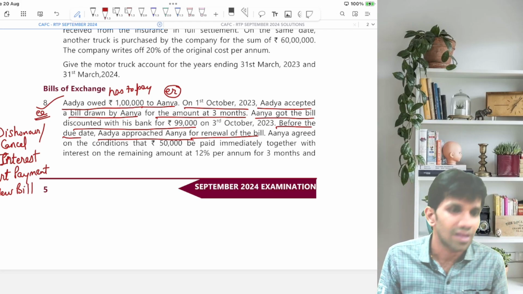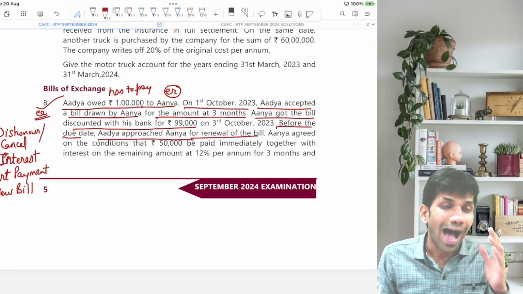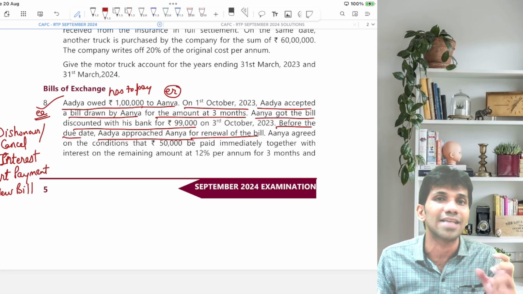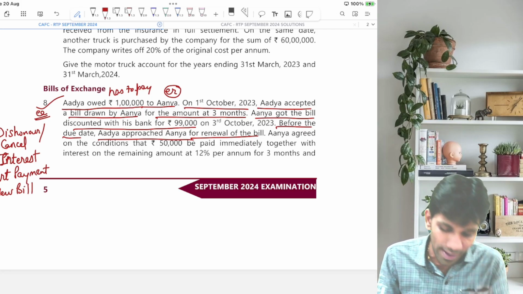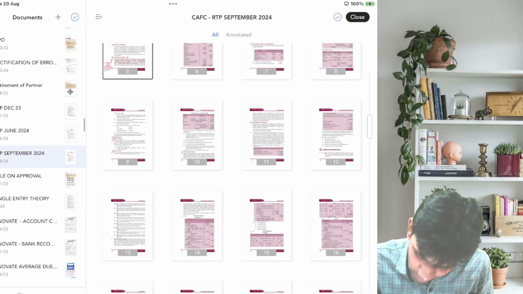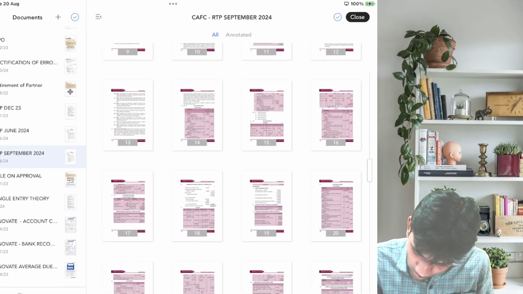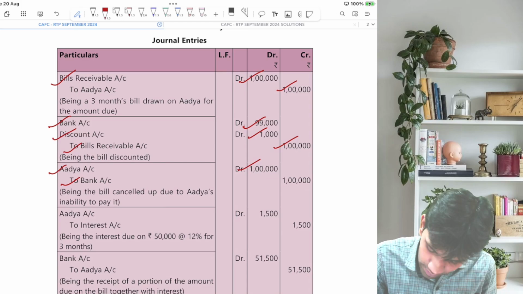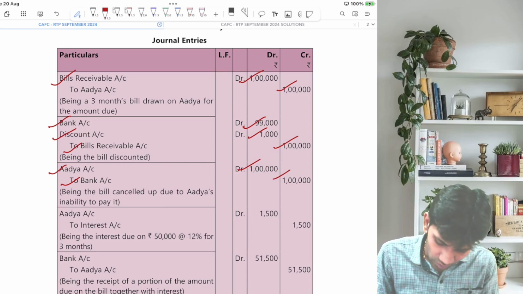First is dishonor of bill. So Anya will say Adya account debit to bank account, because from Adya it is receivable and the bill lies with the bank. So Adya account debit to bank account. In the journal, we'll check Adya to bank. Yes, the bill amount will be 1 lakh. Next step will be interest: Adya account debit to interest.